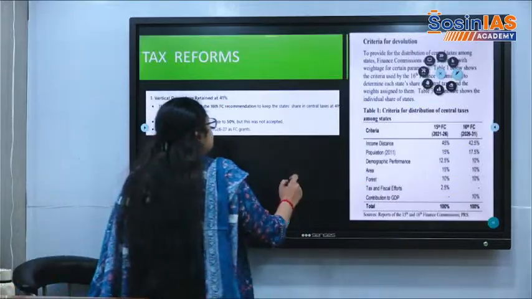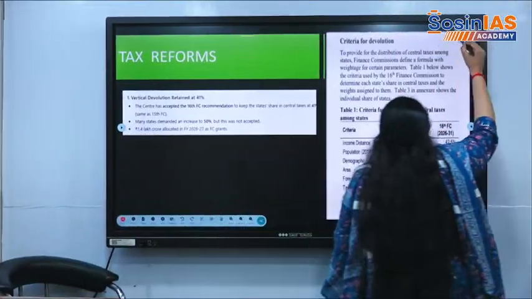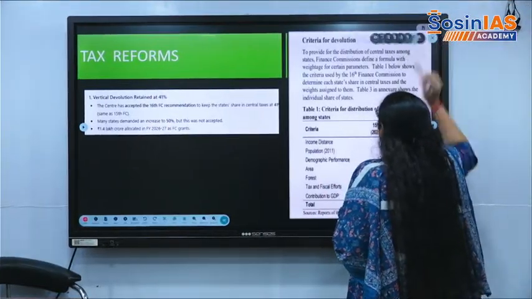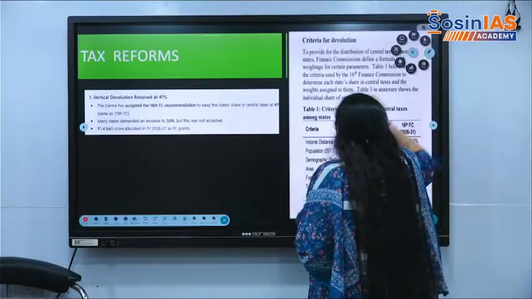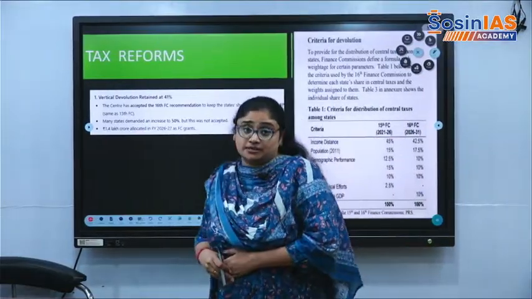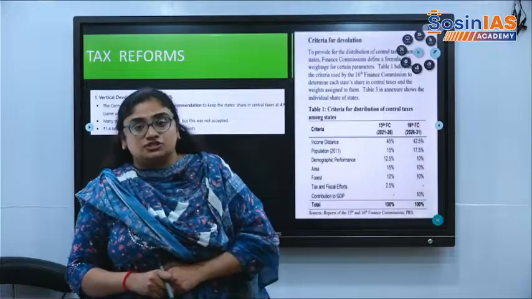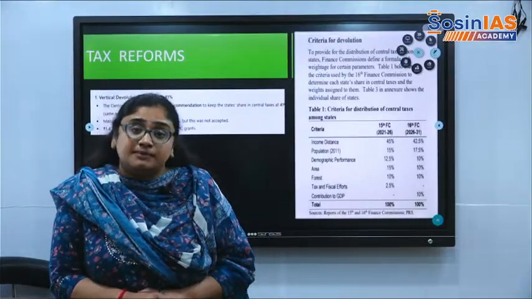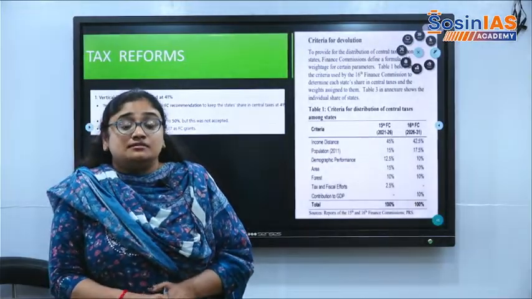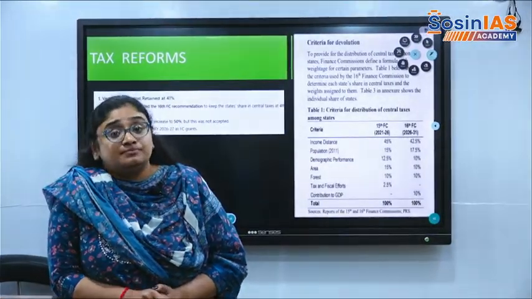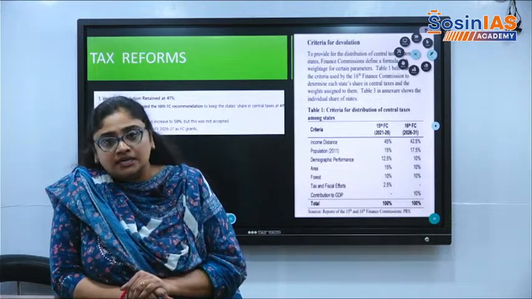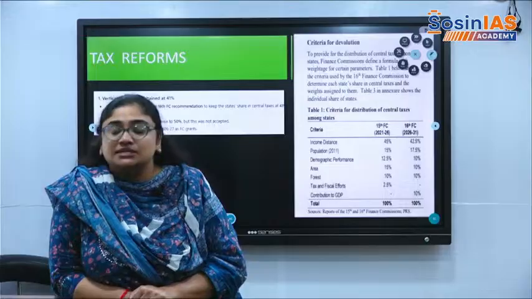Then the first topic in the budget we are discussing is Finance Commission. In the budget speech itself, government has accepted the 16th Finance Commission grants. The 16th Finance Commission is headed by Arvind Panagariya. Okay, and the Finance Commission provides the recommendations for the financial year 27 to 31.